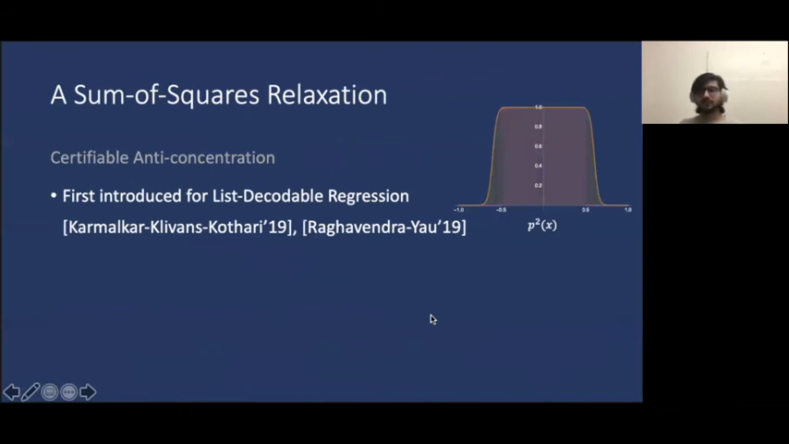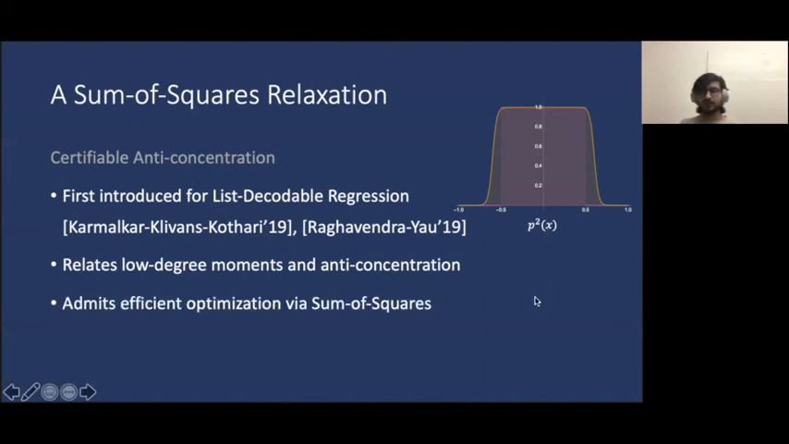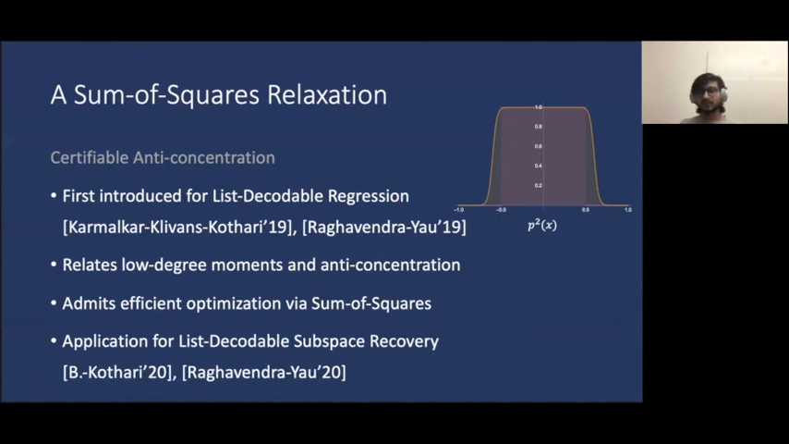The notion of certifiable anti-concentration has been extremely useful recently, and it was first introduced in the context of list decodable learning by Karmalkar, Kothari, and Ilias, and by Raghavendra and Yau. At a high level, it relates properties of low-degree moments to phenomena such as anti-concentration, and such a connection was not established before. Further, it can be imposed as a constraint in the Sum-of-Squares proof system, and we can optimize efficiently over it. More recently, it has found several other applications, including recent work on list decodable subspace recovery.